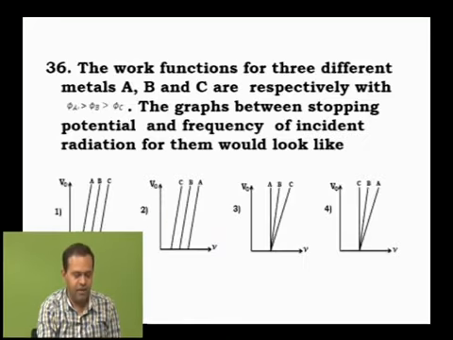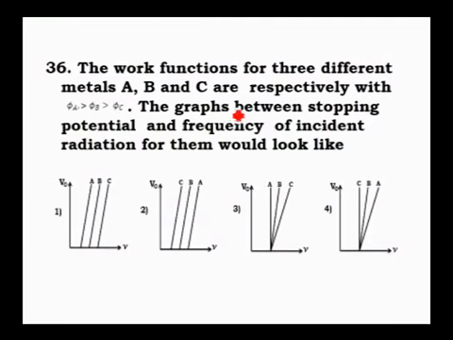Then the work function for three different metals A, B, C are respectively with phi A greater than phi B greater than phi C. The graph between stopping potential and frequency of incident radiation for them would look like... It's a simple one. How does work function vary with threshold frequency? You know the formula, phi naught equal to h into nu naught. Phi naught is proportional to nu naught. If nu naught is more, definitely work function is also more.